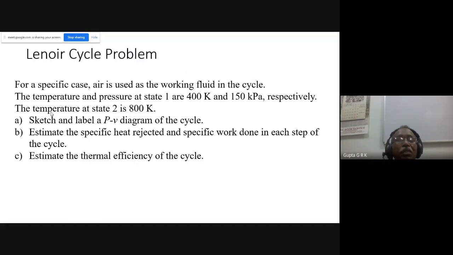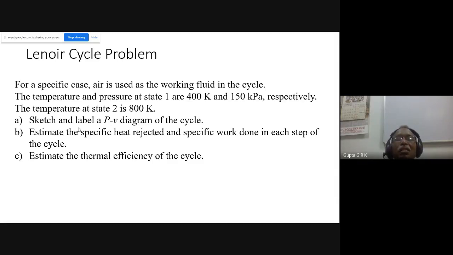Okay, that is the way I can solve the problem. And there is a problem given here. Same thing: the temperature and pressure at state 1 are 400 Kelvin and 150 kilopascals, and the temperature at state 2 is 800 Kelvin. So temperature is given. From that you can find out QH, and T2, P2, everything you can find out.